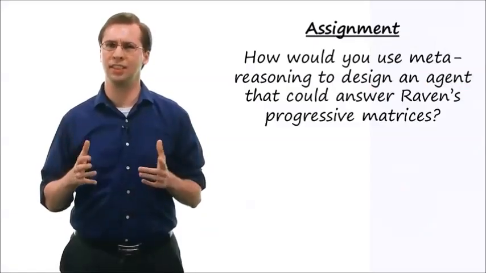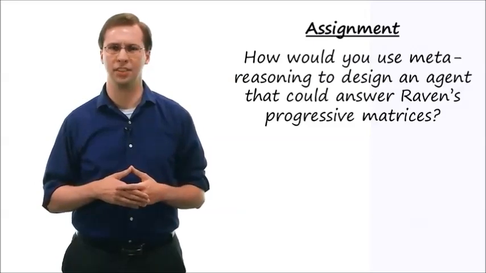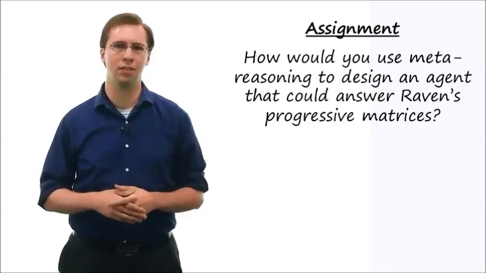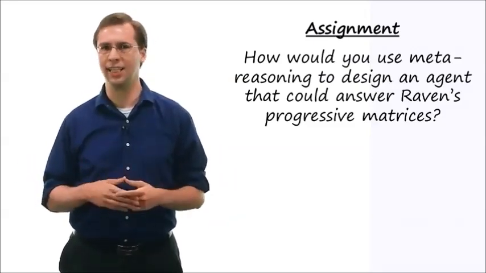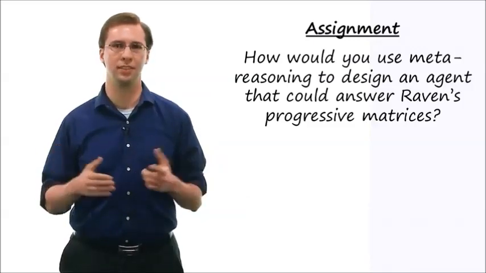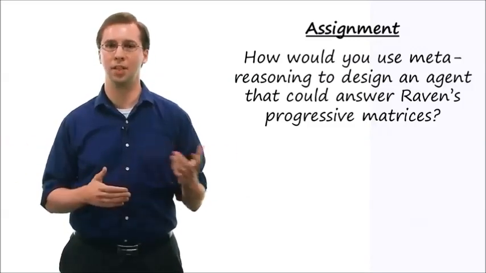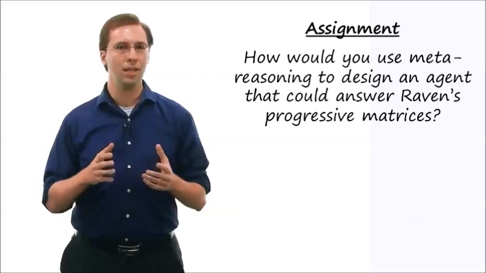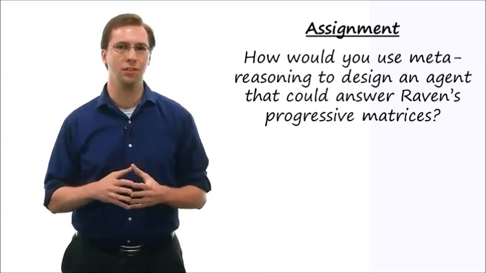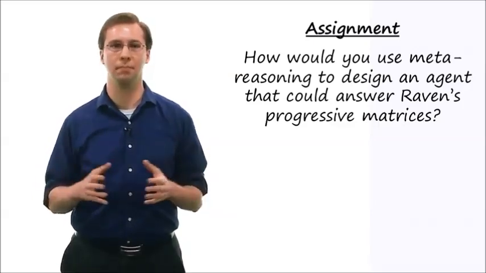So how would you use meta-reasoning to design an agent that can answer Raven's progressive matrices? Throughout this course, we've covered a wide variety of different methods for addressing this test, and each method has its own strengths and its own weaknesses. Certain methods are better for some problems and other methods for other problems. Meta-reasoning would tell us, though, that you don't have to choose just one. Your agent can have multiple methods to choose from.